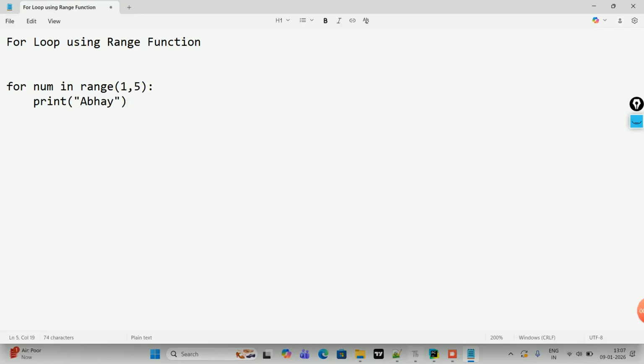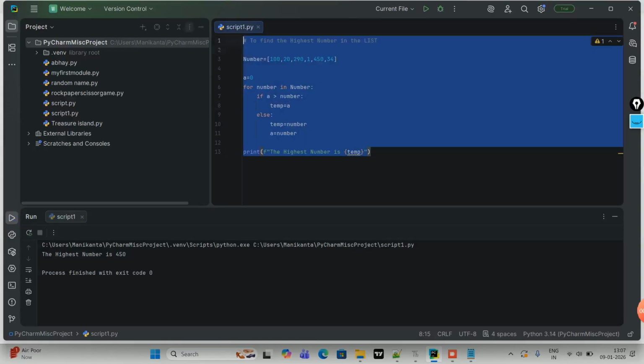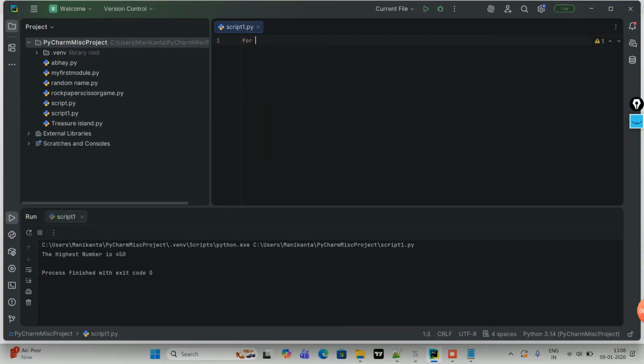Now what will happen? Let me show you this one first, then I'll explain. For num in range 1 to 5, print abhay. See, abhay is printed out 4 times. I am giving 1 to 5, so it will go 1, 2, 3, 4, not the 5th time. So the last number will not be included. You got the point? In range, the first number is included and the second number will not be included.